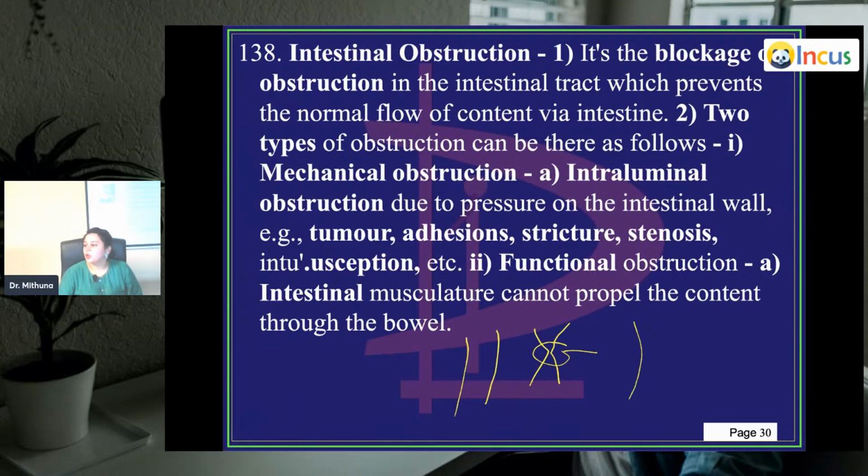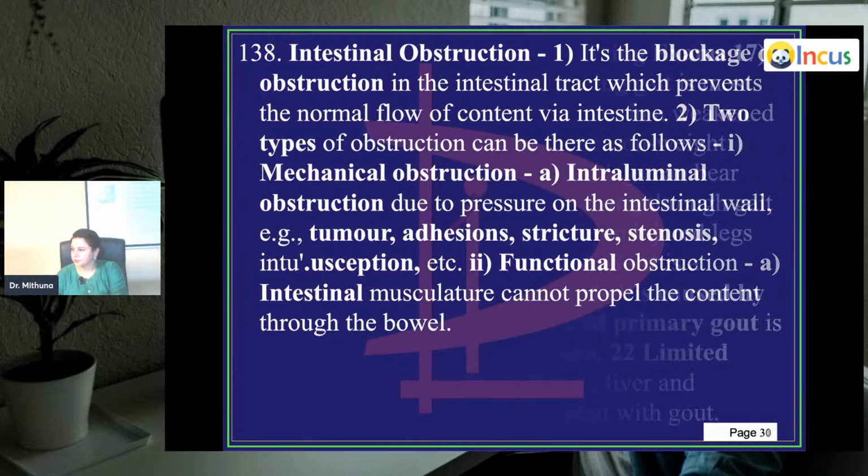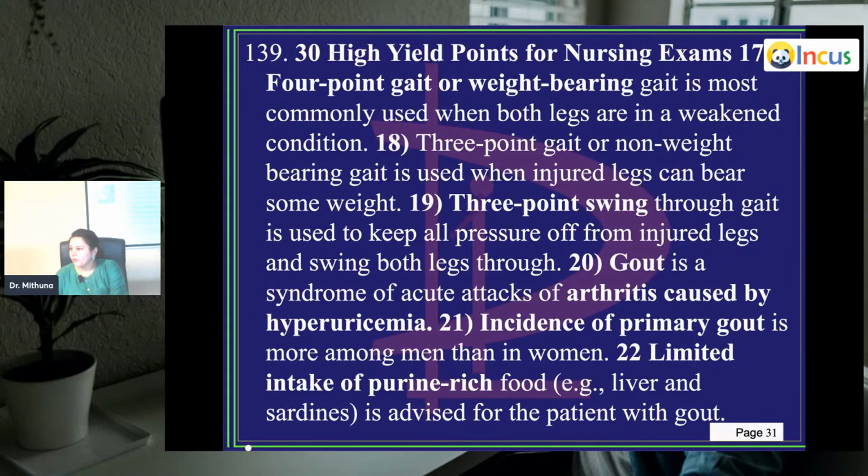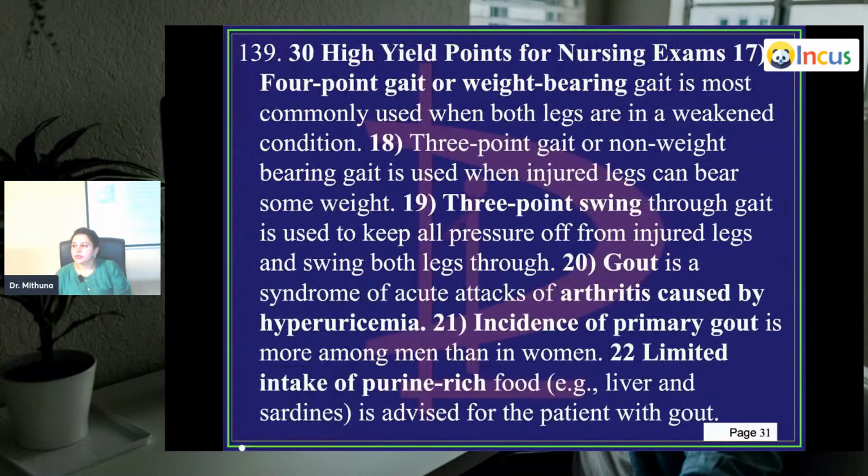Stenosis is again narrowing of the lumen. It could be because of carcinoma, anything, a tumor. Then intussusception. I'll show you pictures. Intussusception is when the wall of the intestine goes inside. Then you have functional obstruction. Functional obstruction is when the musculature cannot propel the content of the bowel, so there is improper peristalsis. The musculature of the intestinal wall isn't working properly, and that is what leads to functional obstruction of the intestine. We'll come to this point. I'll show you pictures of intussusception, volvulus, and how adhesions look.